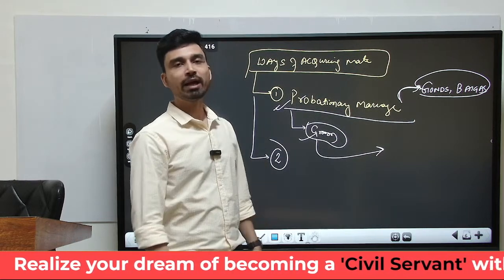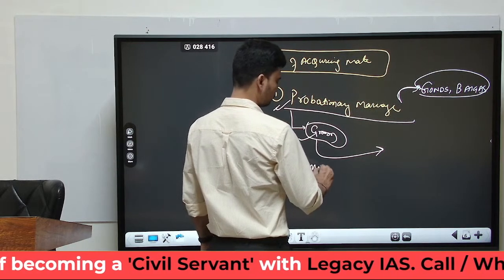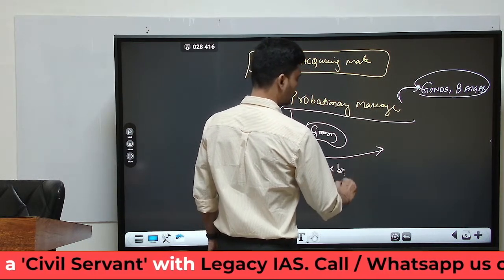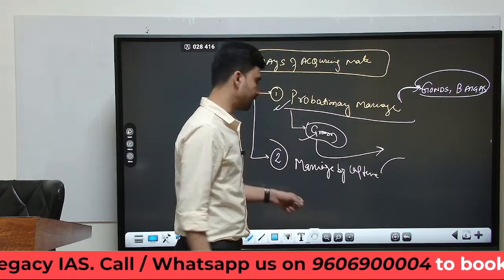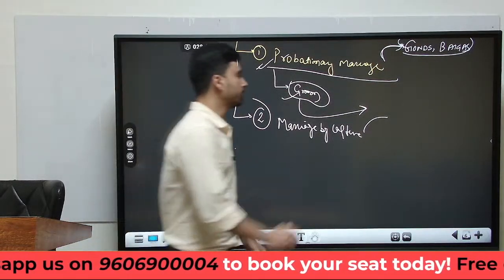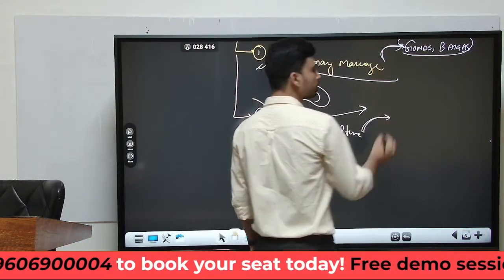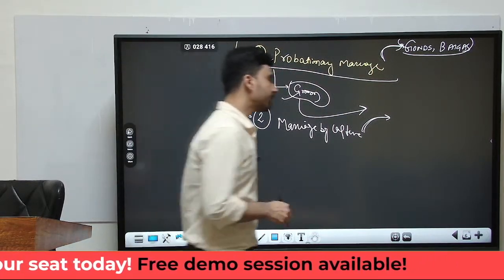The second way of acquiring a mate is something which we can call marriage by capture. Now, marriage by capture can happen in various ways. So let us try to understand this. As is clear from the term itself, marriage by capture means generally it is the female members who are captured by the groom's family or the groom himself and married forcefully.